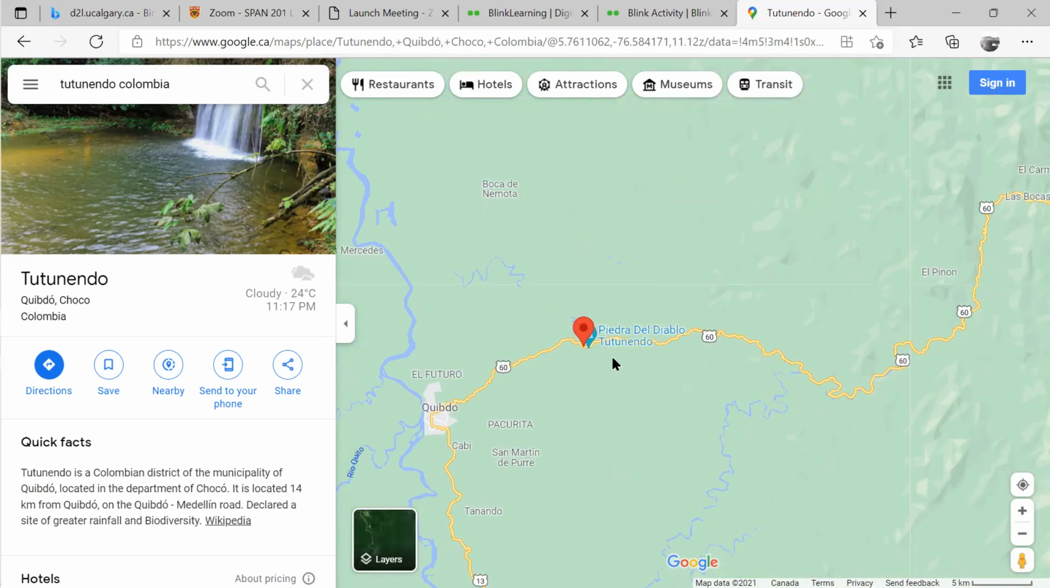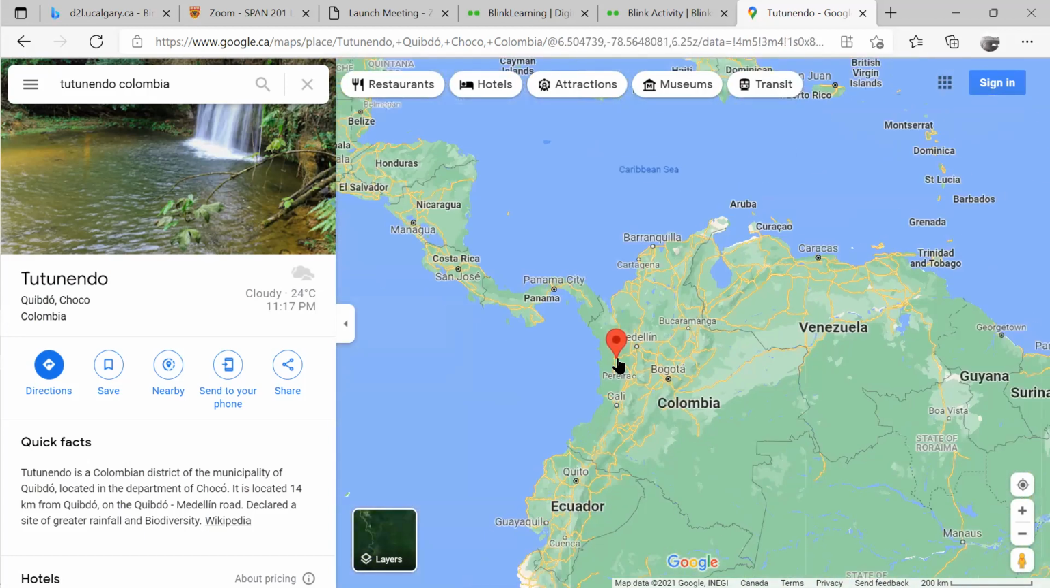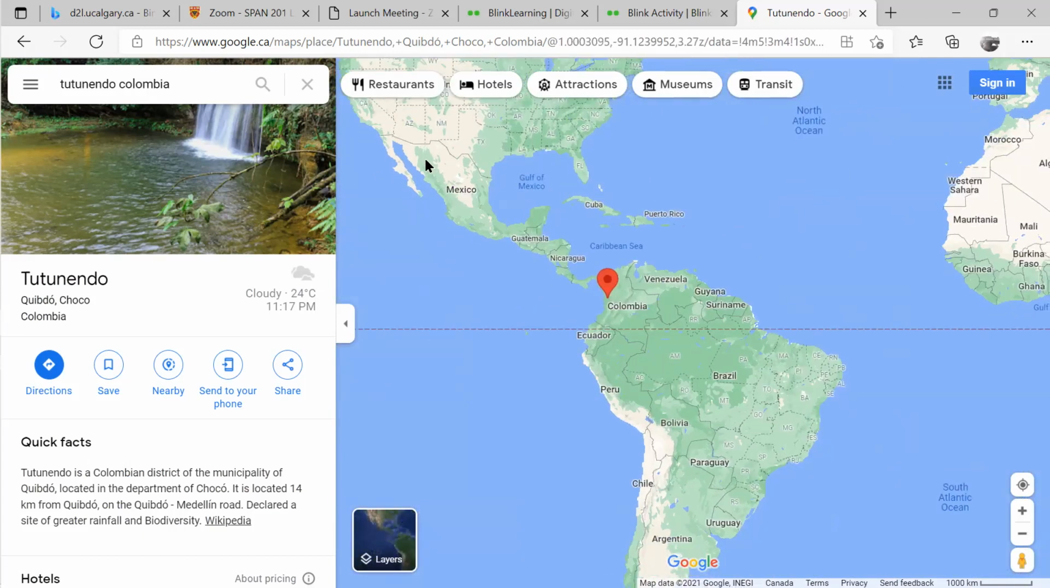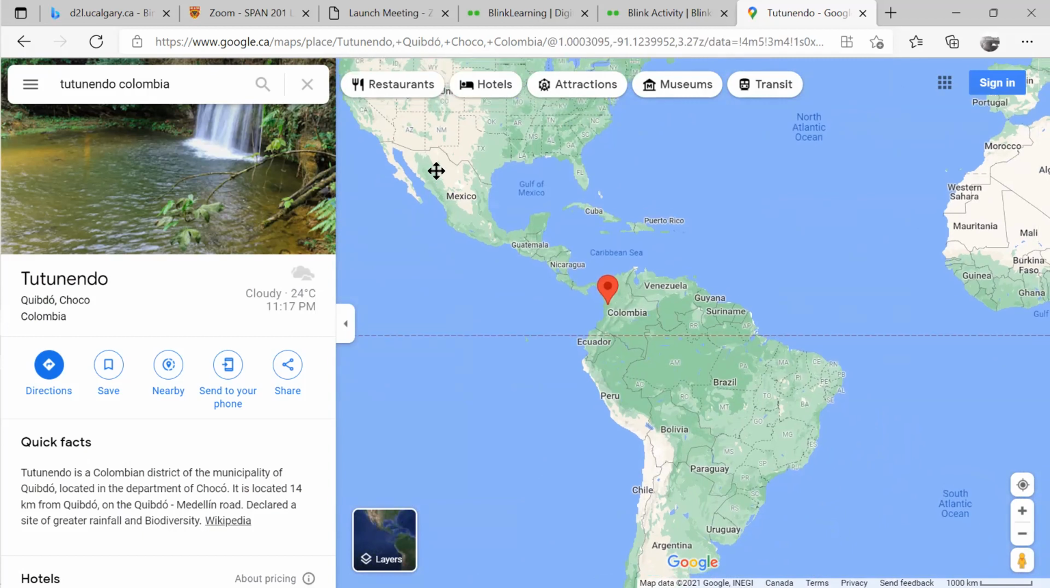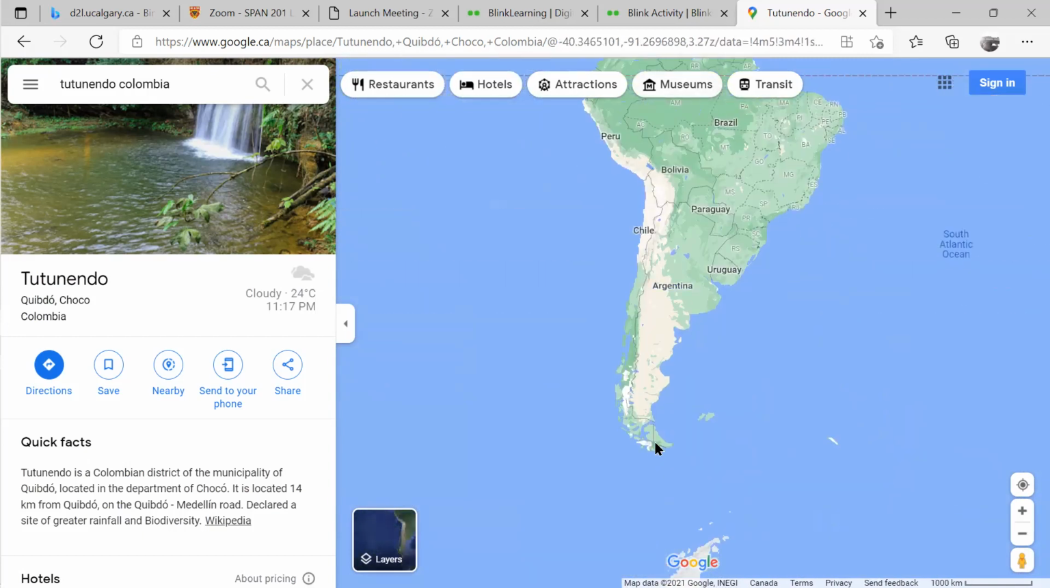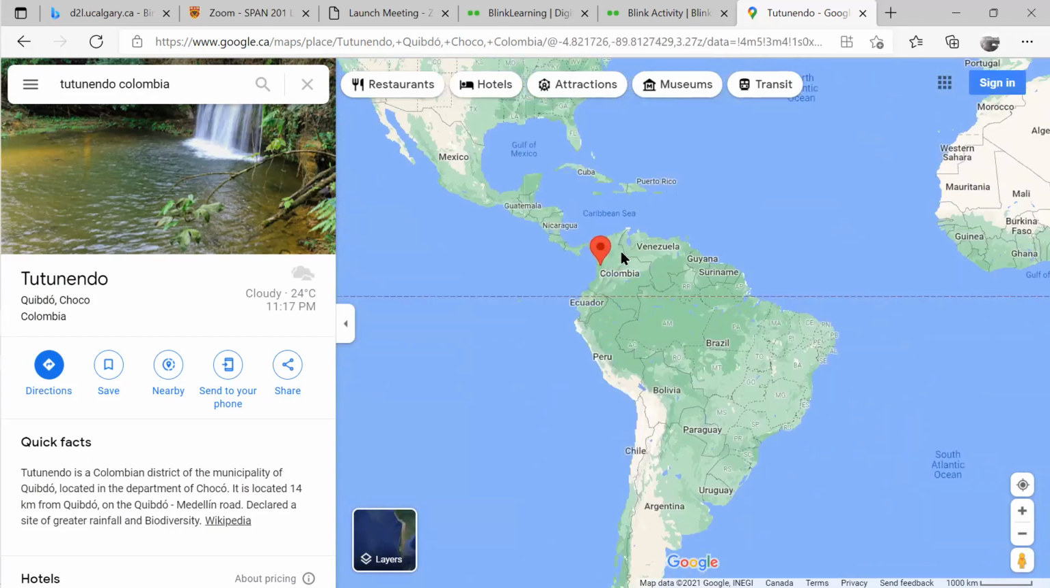Tutunendo here, as you can see here. So it is in Colombia again. So there's the three cities that we're talking about. One of them is close to the United States, Mexicali again. Another one is far in the south, here, Ushuaia. And then another one in Colombia.